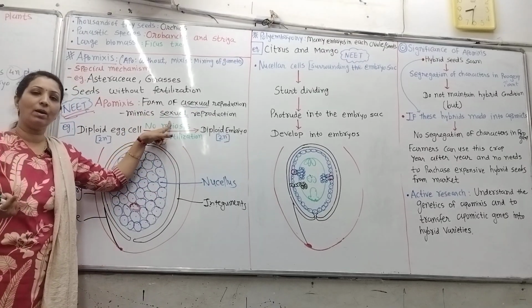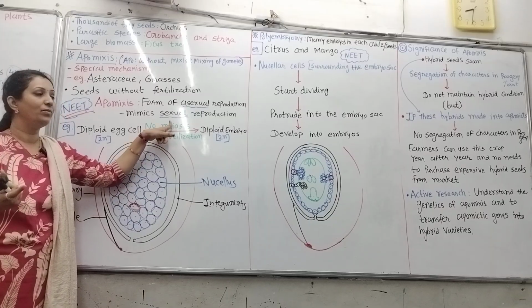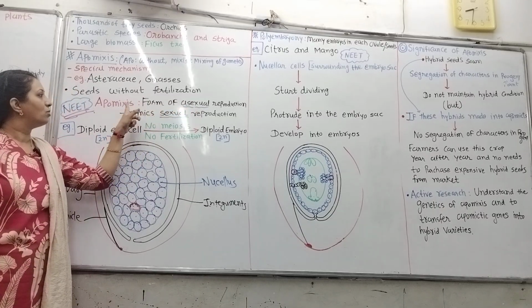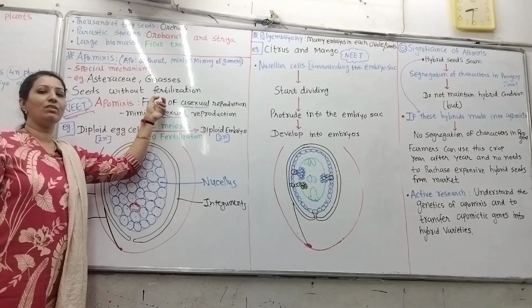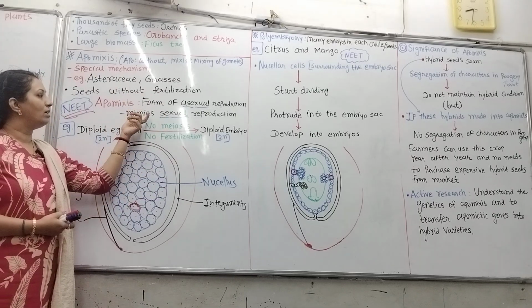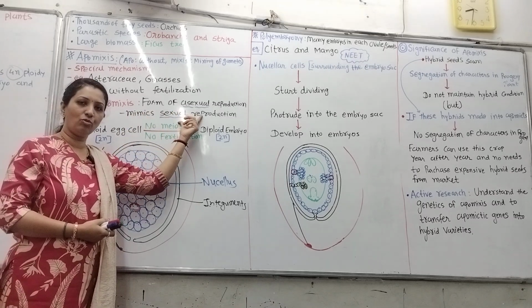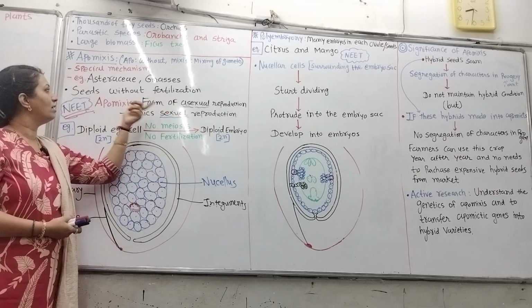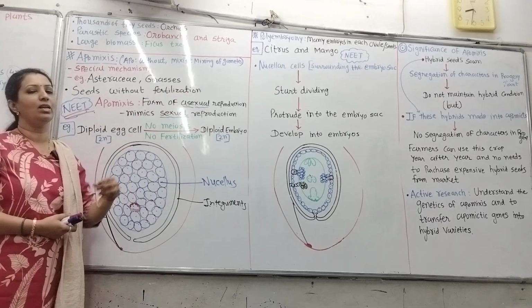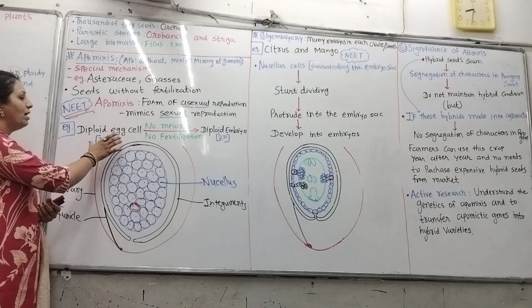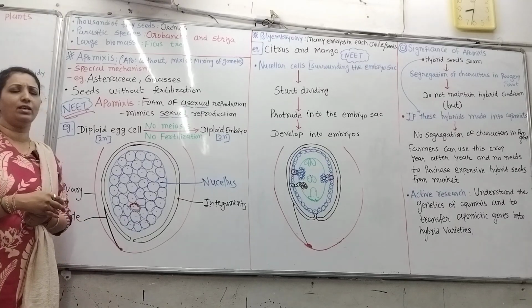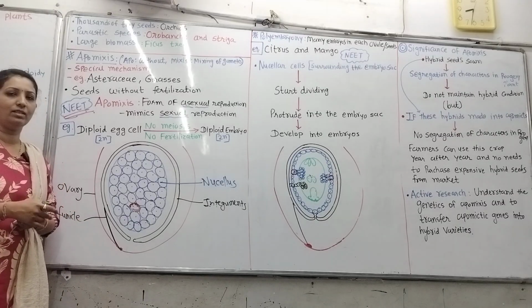But here no gametes are required, no gametes are formed. So gametes are not formed. That is the part of asexual. So apomixis, basically we consider, is a form of asexual reproduction, but it mimics the character of sexual reproduction. Which character? It forms seed. Asexual meaning without gametes.